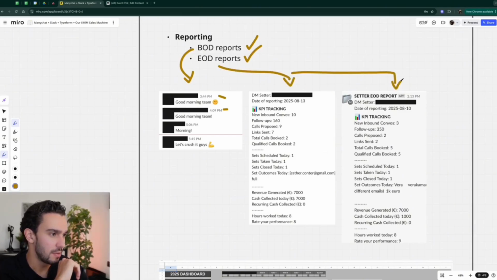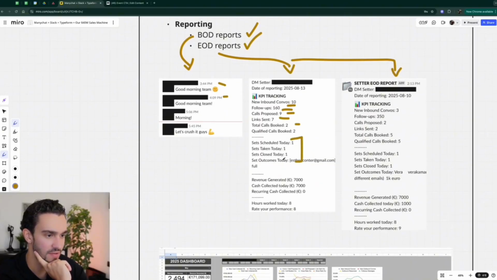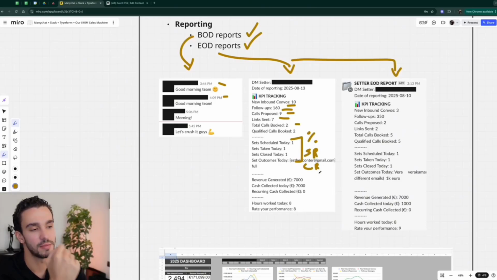Now, end of day reports. Here are two examples of end of day reports. It's pretty much the same thing: inbound conversations, follow-ups, calls proposed, links sent, calls booked. You have sets scheduled, sets taken, sets closed on that specific day. This allows us to calculate specific show rates and close rates for each DM setter in particular.